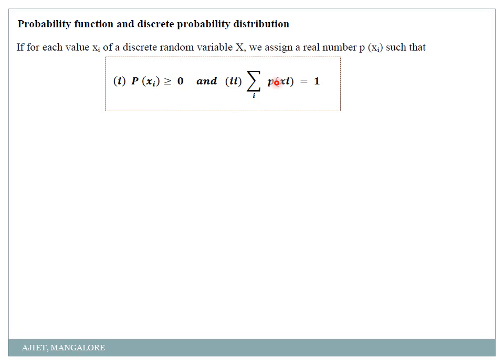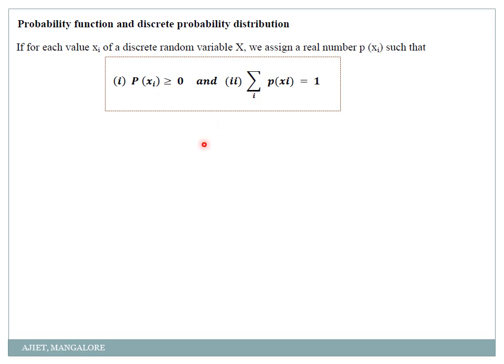As I said, tossing a coin, the probability of getting head is 1 by 2, right? And the probability of getting tail is obviously 1 by 2. So 1 by 2 plus 1 by 2 is how much? 1. So that is what they are telling. The sum of the total probability should always be equal to 1. If these two conditions are satisfied, then we say it's a probability distribution function.